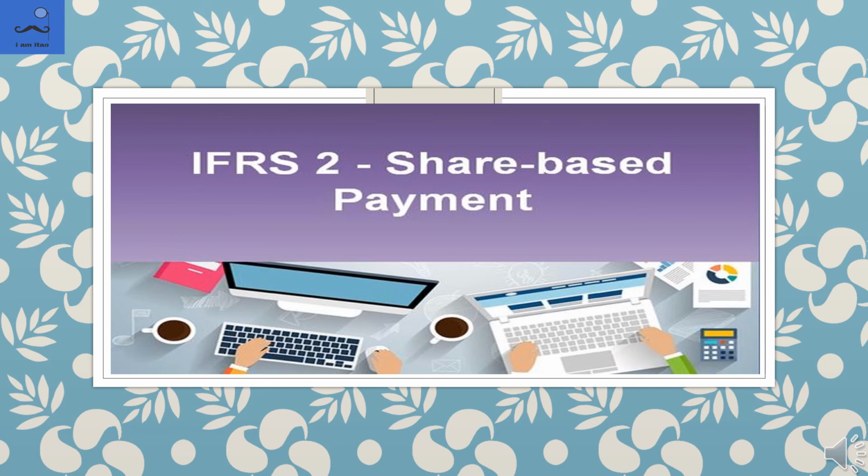Group settled share-based payment. An entity that receives goods or services, the receiving entity, in an equity-settled or cash-settled share-based payment transaction is required to account for the transaction in its separate or individual financial statements. The entity receiving the goods or services recognizes them regardless of which entity settles the transaction.